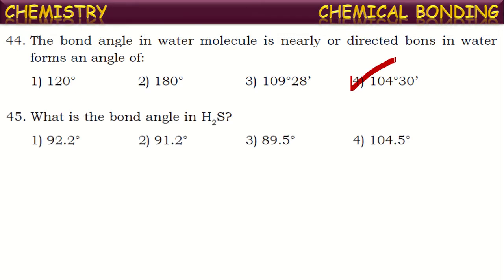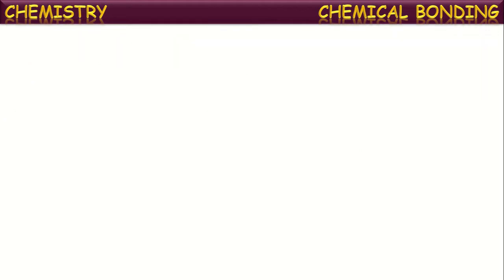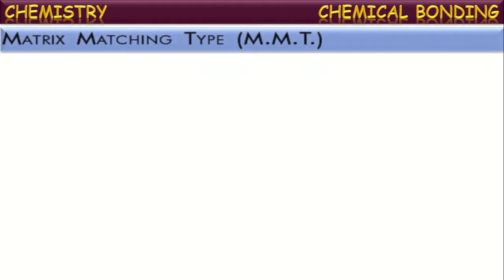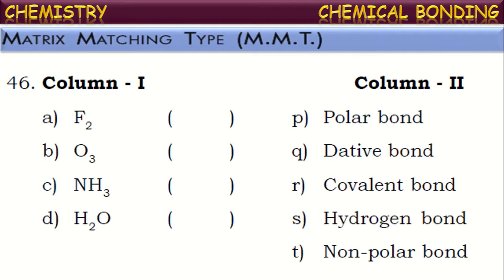Next, what is the bond angle in H2S, hydrogen sulfide? In this also, the bond angle will be somewhat less, that is 92.2 degrees. Okay. Next, now let us see matrix matching type questions. Certain molecules are mentioned in column 1 and the types of bonds existing in these molecules are mentioned in column 2. Try to match these.